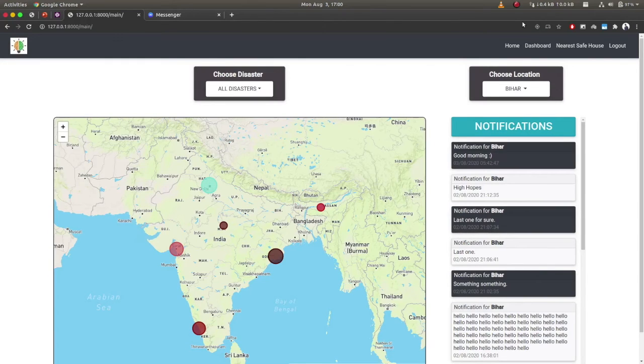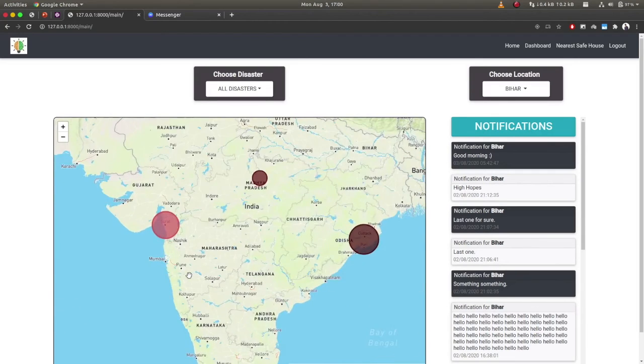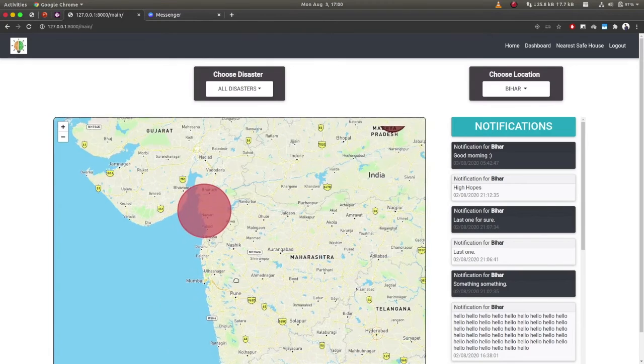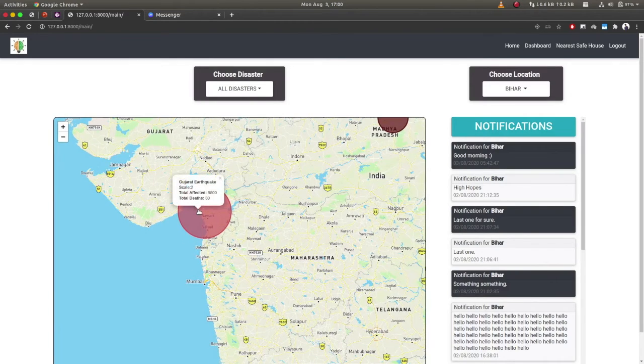Real-time tracking of disasters. Our website allows the common people to track all the disasters currently active in the country. This map gives an overview of all the areas affected by different disasters in different parts of the country. One can get a closer look at different areas, click on a disaster to get stats related to the disaster like the scale, the total people affected, and the total people who lost their lives.